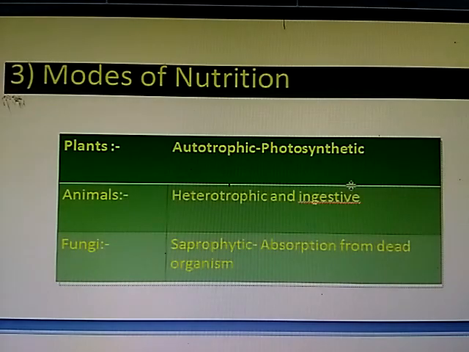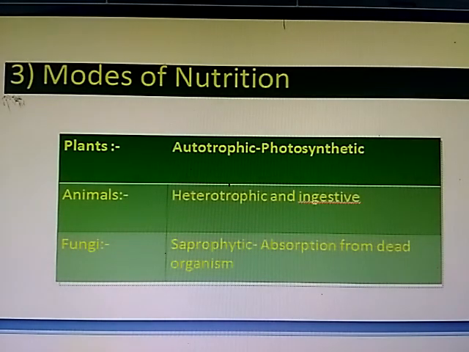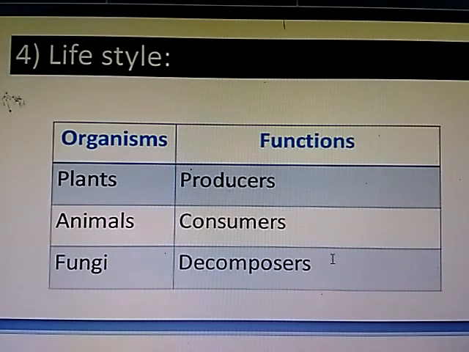Third, mode of nutrition. Plants are autotrophic and they produce food through the process of photosynthesis. Animals are heterotrophic and ingestive. Fungi are saprophytes, absorbing food from dead organisms. Number 4, the lifestyle of a living organism.